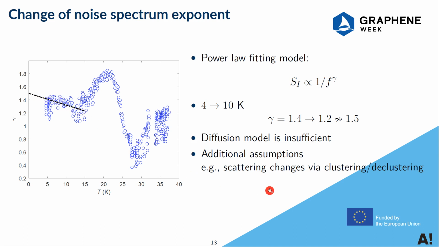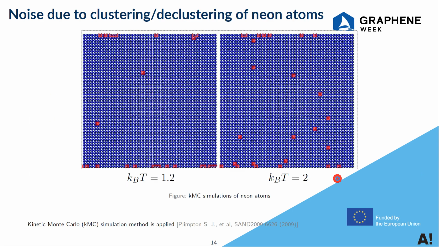So we made an additional assumption, that is, clustering and declustering of neon atoms on graphene. To study this, we made kinetic Monte Carlo simulations. At lower temperature, most of the neon atoms stay at the boundary. At high temperature, more of them can diffuse and may cluster and decluster. And the diffusion of neon atoms and their clustering and declustering cause electron scattering fluctuation, which causes the resistance fluctuation, and then the noise spectrum.